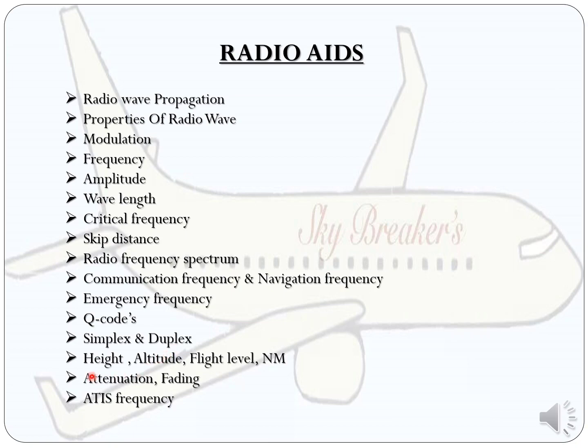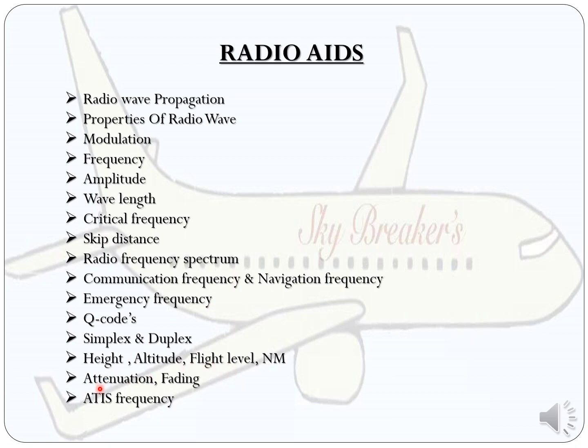And next they can ask what is height. Height is a definition they can ask. Height is the vertical distance from the ground. And they can ask what is the definition of altitude. That is the vertical distance from the mean sea level. Then they can ask what is flight level. Flight level is the vertical distance from the standard atmosphere pressure 1013.25. And then they can ask what is a nautical mile.